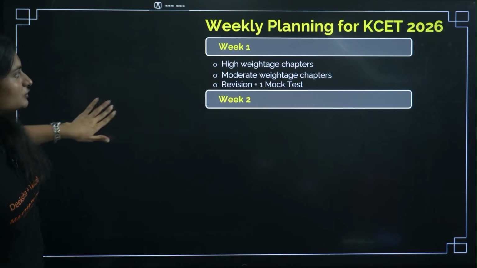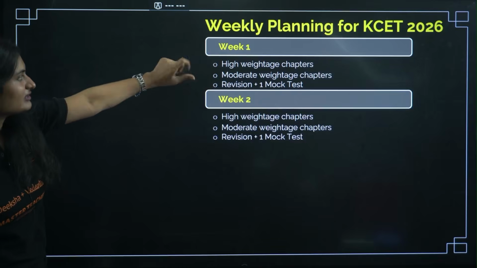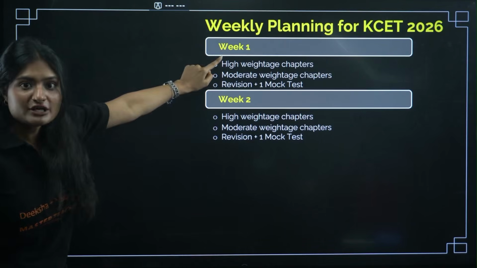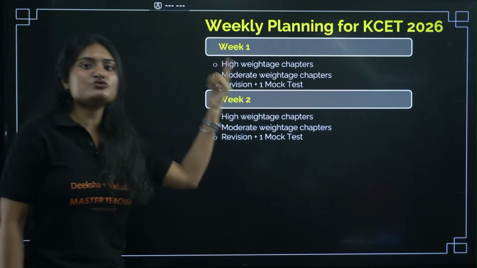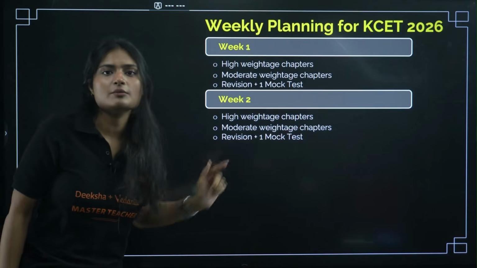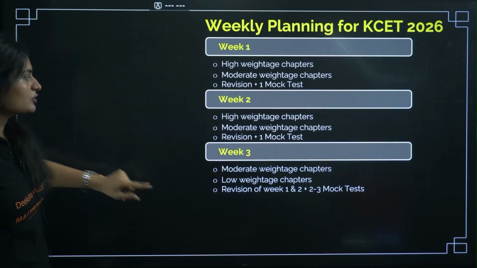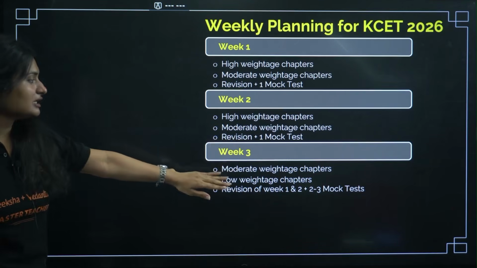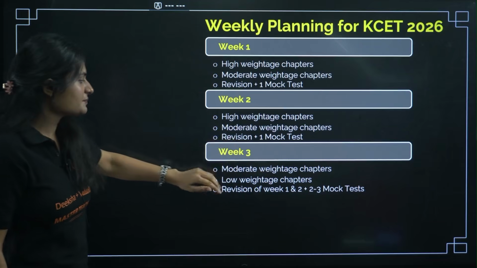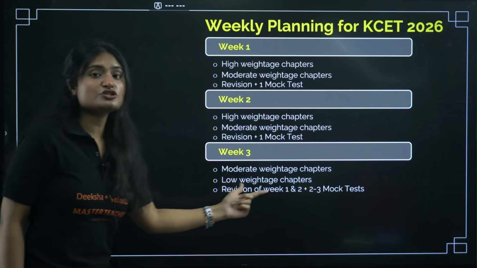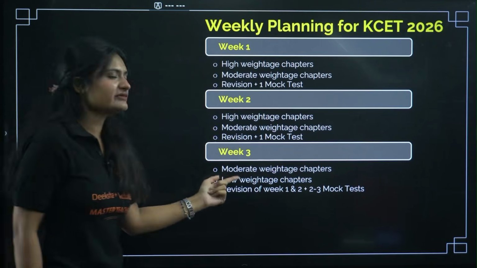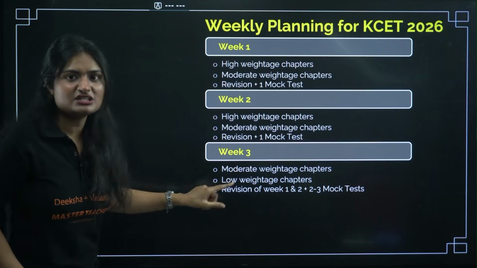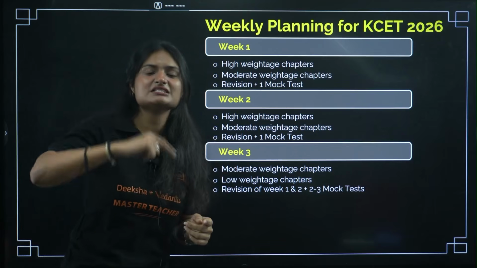Then week 2, whatever topics are left in the high and moderate weightage chapters, we'll finish those chapters and then revise week 1 and week 2, and we'll give one mock test. In week 3 we'll focus again on moderate weightage chapters and then the low weightage chapters, and we'll do revision of weeks 1 and 2 alongside the revision of week 3. On the last day you'll revise week 1, week 2 and then week 3. Everything that you have studied, you'll have to revise every week.